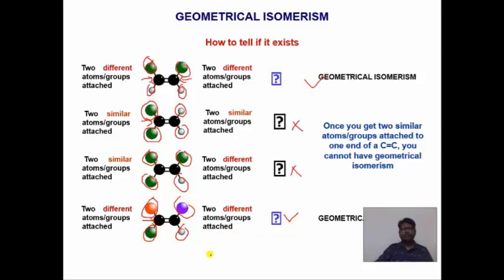Simply you have to remember, the double bonded carbons must have different atoms or groups attached. If the atoms or groups attached to the carbon are similar, it does not form geometrical isomerism.